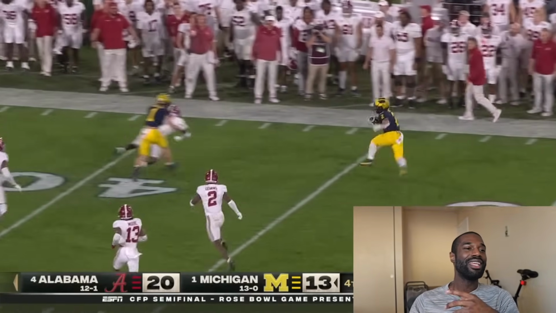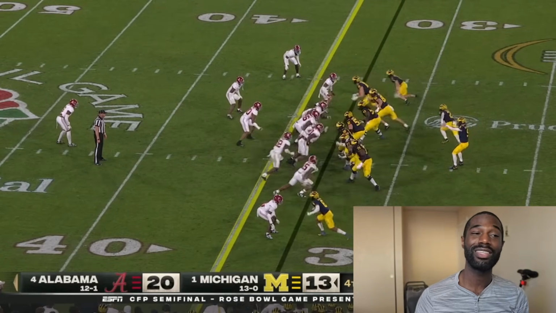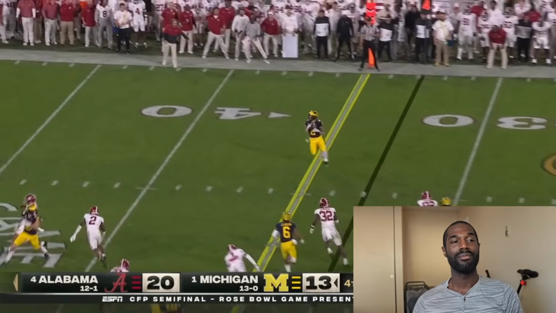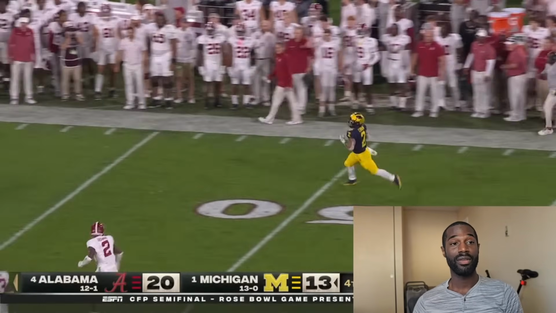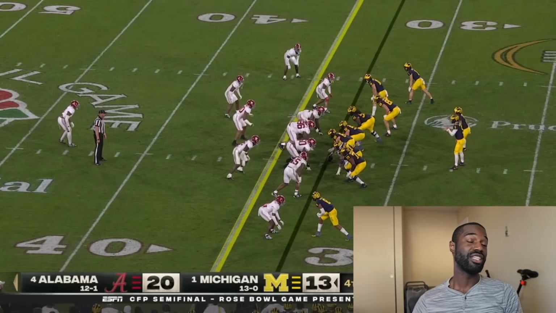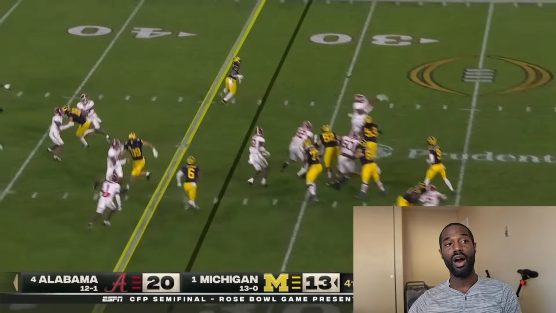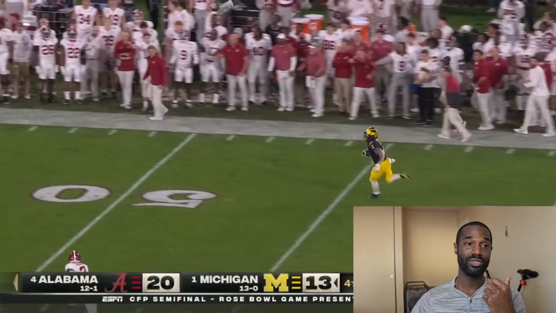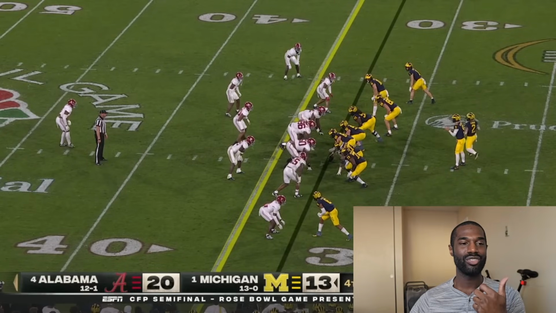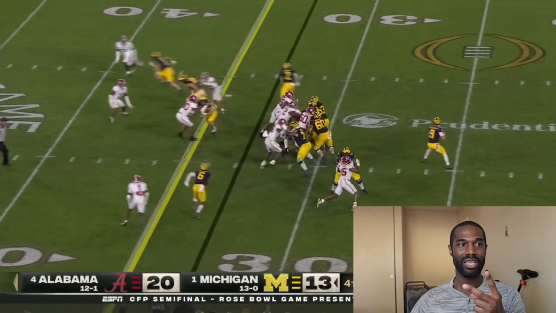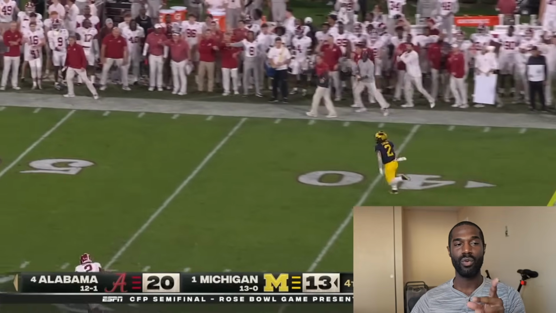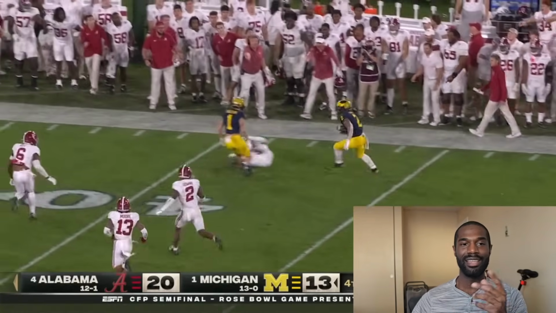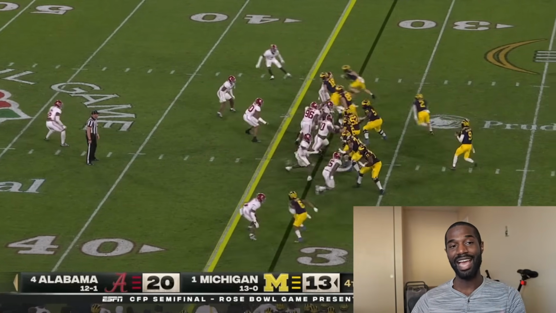Maybe we should make that a word. They didn't select the right guy to cover. And I think the issue here resided with Malachi Moore. Either that or Terrion Arnold, because maybe Terrion Arnold is supposed to pass Roman Wilson off to Caleb Downs up the field, but Caleb Downs was on that tight end. So I think the issue is both: you had two Alabama players, two safeties basically, play a tight end. So one of them shouldn't have played that tight end. And that's how Michigan took advantage of that and got this 4th and 2, one of the most underrated plays of the game in terms of the technicality of it. And this was something that was really, really dope.